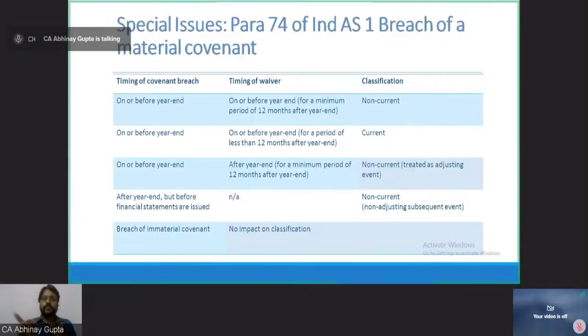Now, what if I get the waiver after the approval of accounts? That is an event which is not covered by Ind AS 10, because Ind AS 10 covers only those events which happen between the end of the reporting period and the approval of the accounts. So if I am getting the waiver after the approval of accounts, then definitely it is an event outside the scope of this standard, and hence I will present this loan liability as current only, because I did not get the waiver before the approval of accounts.